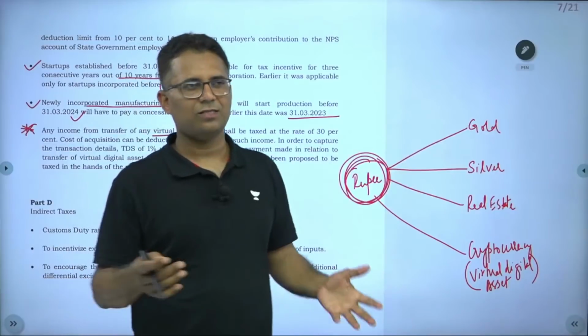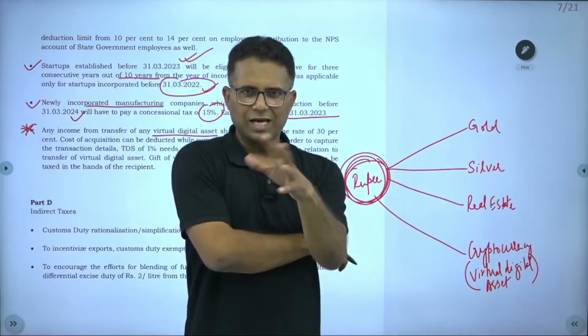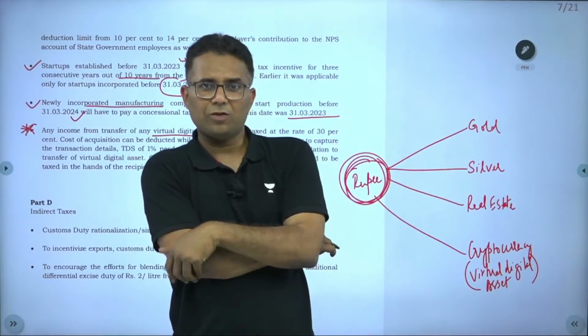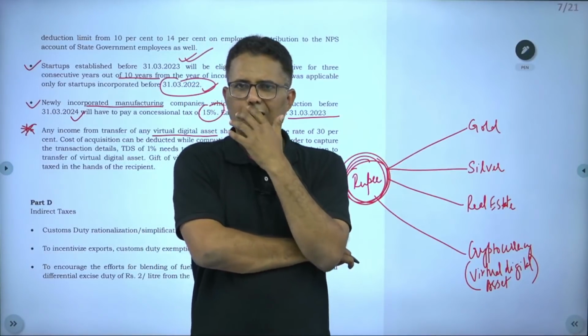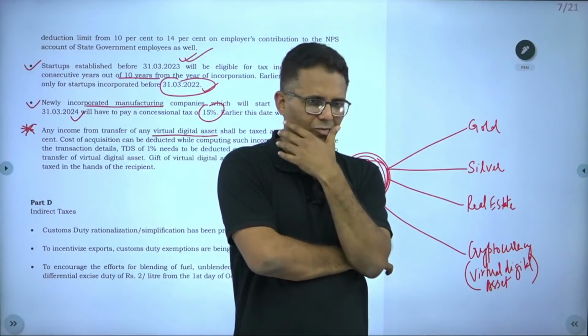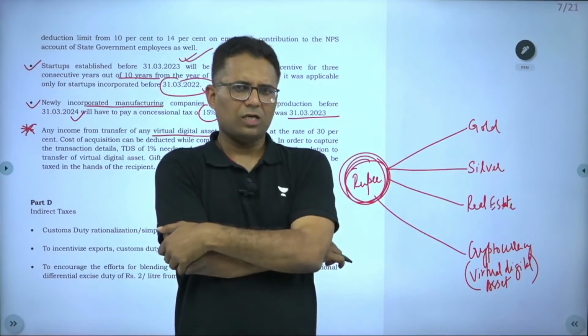crypto guys are very, very happy. See, for the last 4-5 months, 6 months, there was news coming that the government of India may ban cryptocurrency, virtual currencies, because it's very difficult to track and the government will lose control of the monetary policy.